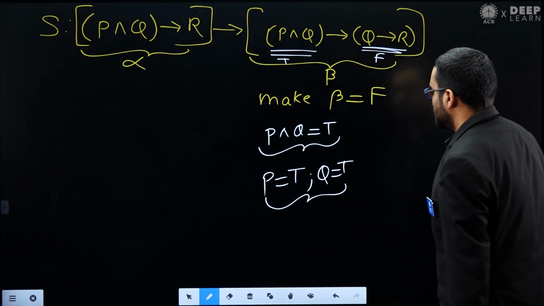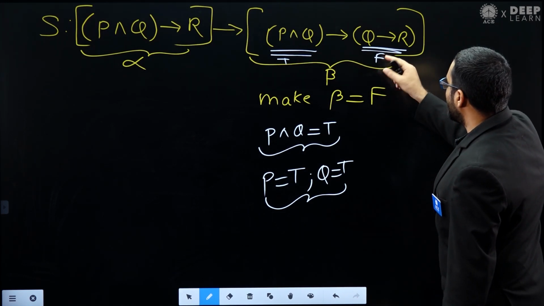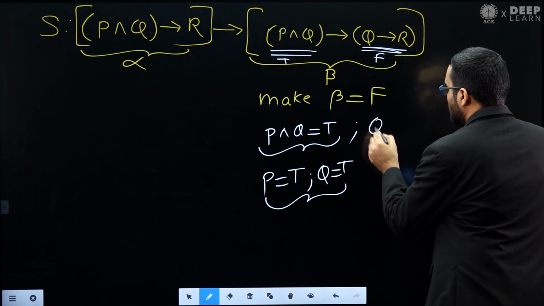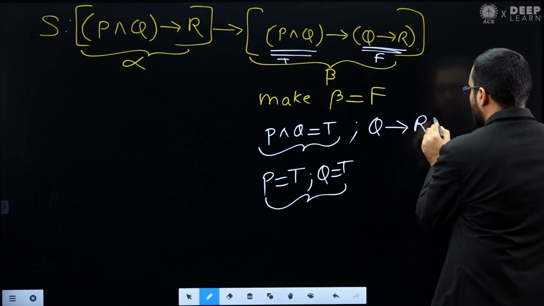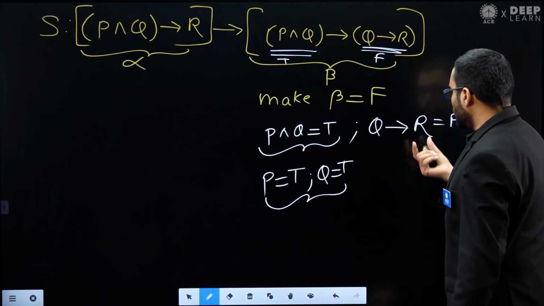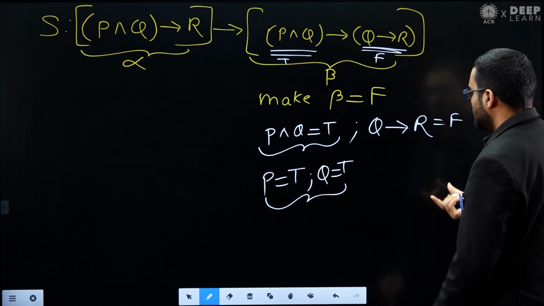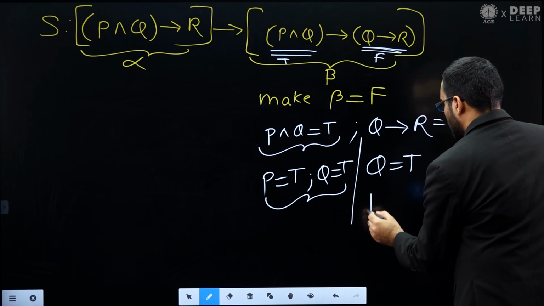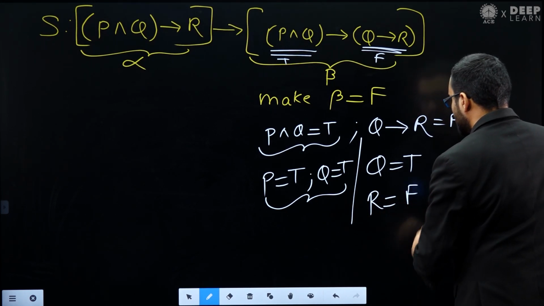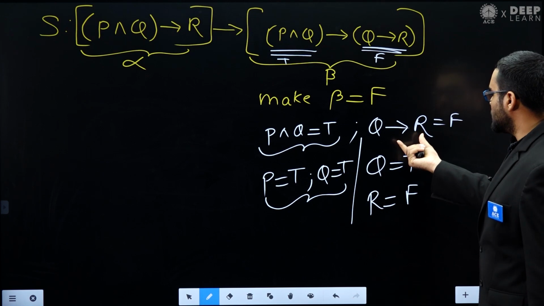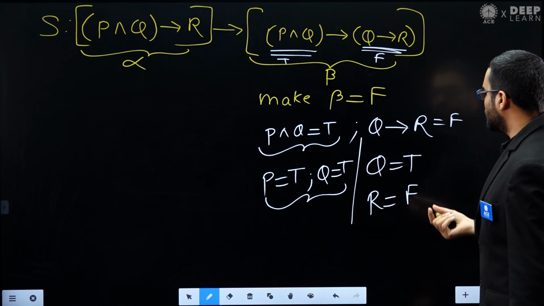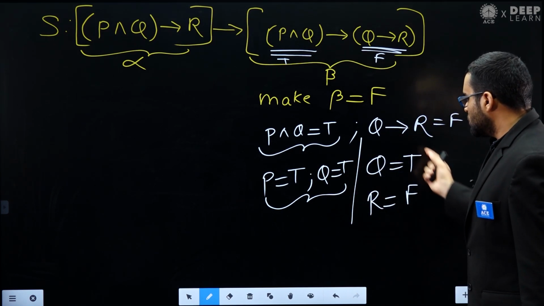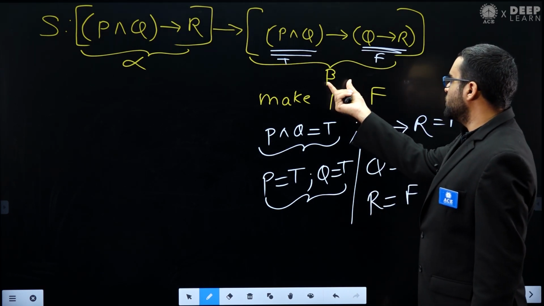Next I want to make this false: Q implies R. This is an implication statement, and if I want to make it false, there is only one way. What is that? I have to make Q equal to true and R equal to false. So now I have made beta equal to false.